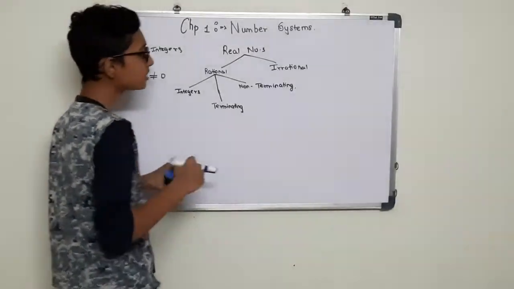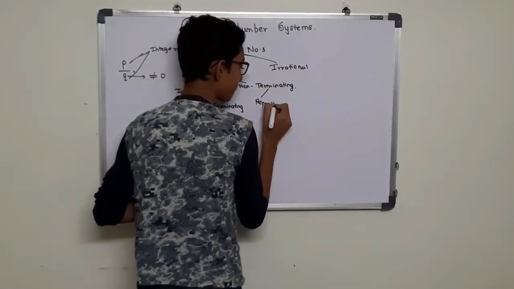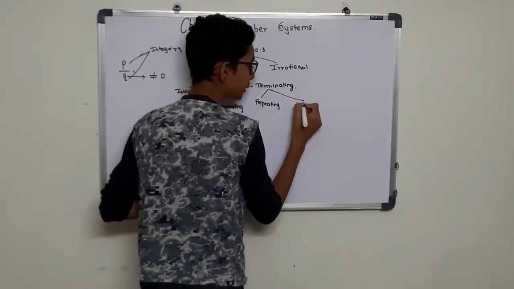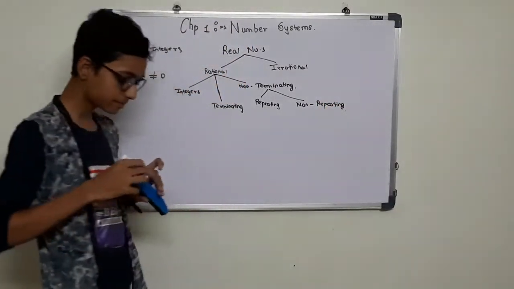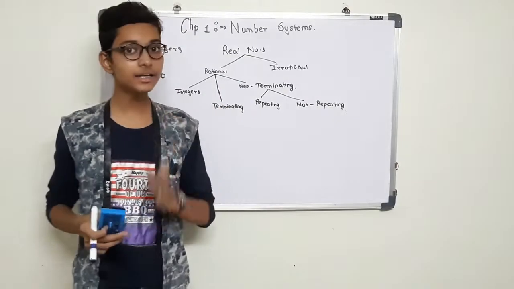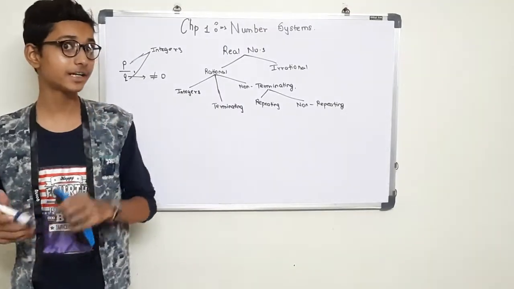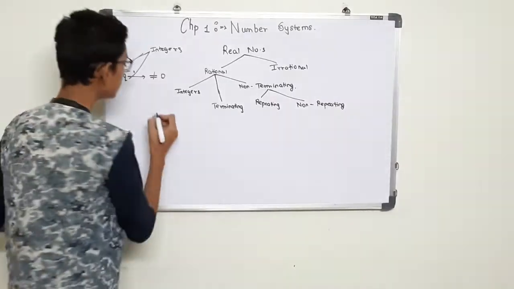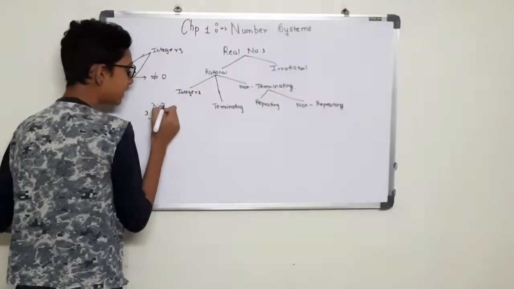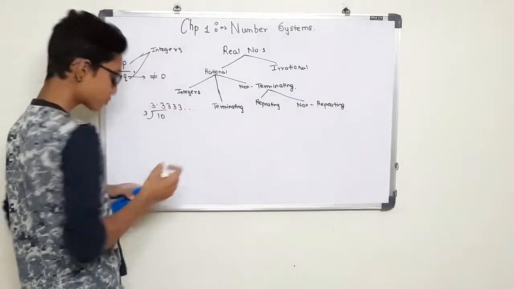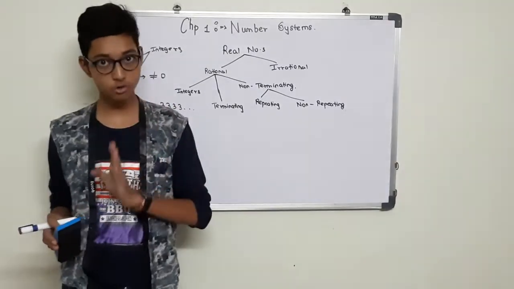Now there are two types of non-terminating numbers. First is non-terminating repeating, and second is non-terminating non-repeating. Non-terminating repeating numbers have a pattern when you divide. For example, we saw when you divide 10 by 3, you get the answer 3.333 and so on till infinity. Such an example is called non-terminating repeating.